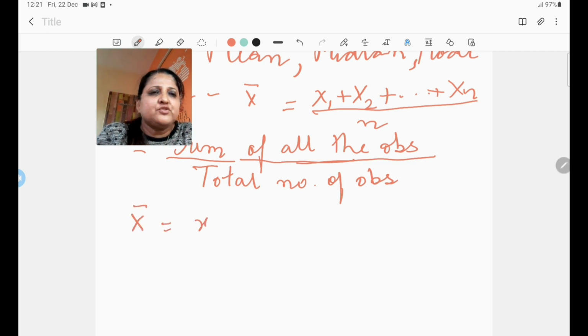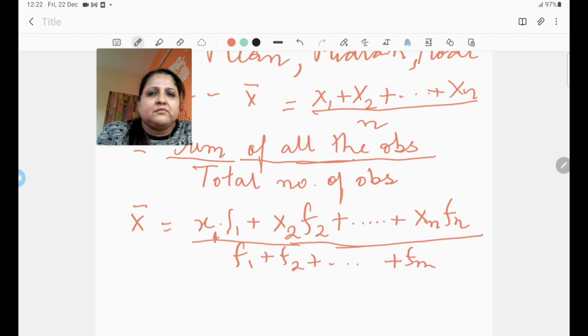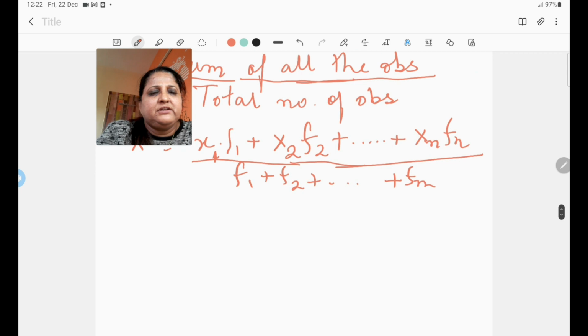We multiply each of the values with the corresponding frequencies, like x1 into f1 plus x2 into f2. Suppose x2 value is occurring f2 number of times, and so on and so forth. Xn is, suppose, occurring fn number of times. We need to multiply all of them and divide by the sum of all the frequencies, f1 plus f2 plus up till fn. Okay. Now actually, with the help of an example, I can show this to you.